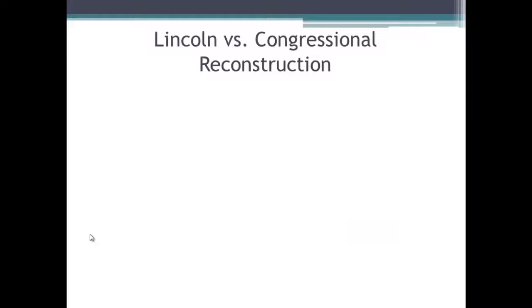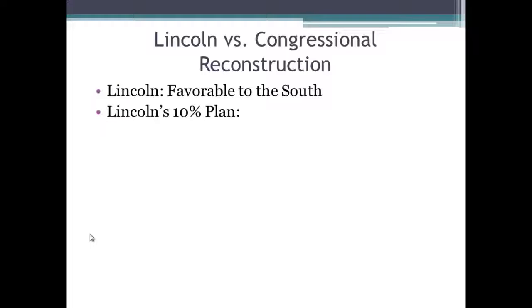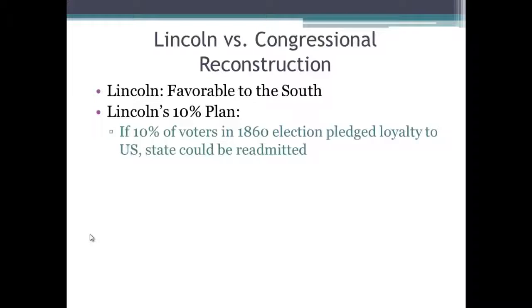Okay, when the Civil War ends, Lincoln dies about a week and a half later, and he has a plan for Reconstruction or how the South should be readmitted. And this plan was considered very favorable to the South. His plan was called the 10% plan. And he said if 10% of voters in the 1860 election, Southern voters, pledged loyalty to the U.S., that state could be readmitted. And that 1860 year is very important because that's the year Lincoln was elected and when the Southern states started to secede.